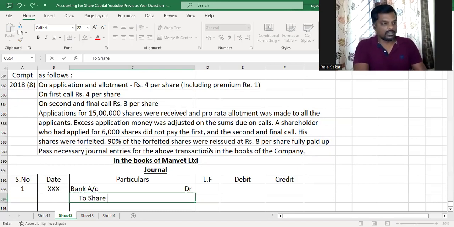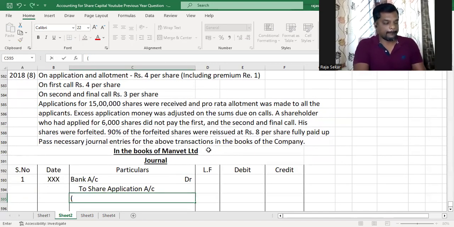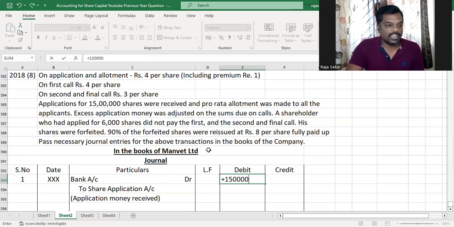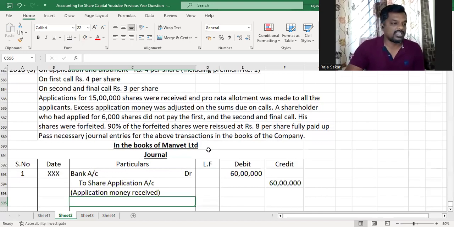So to share application account. Application money received. As you know, we have received 15 lakh applications, and that will be multiplied by the amount received on application, which is 4, and therefore it is 60 lakh.